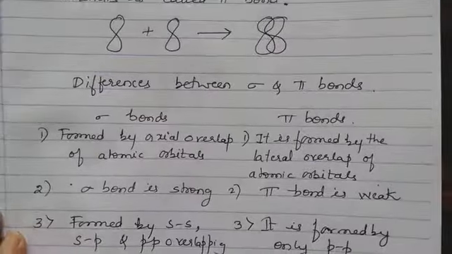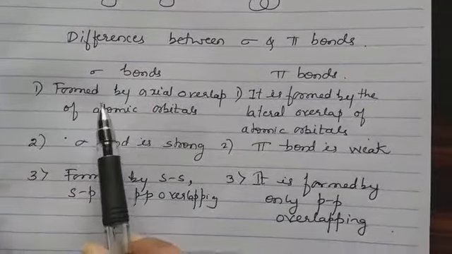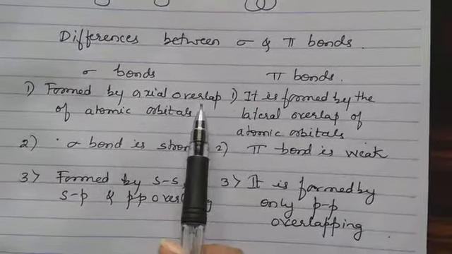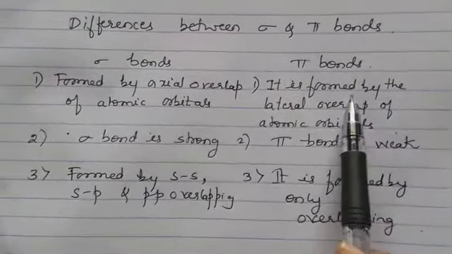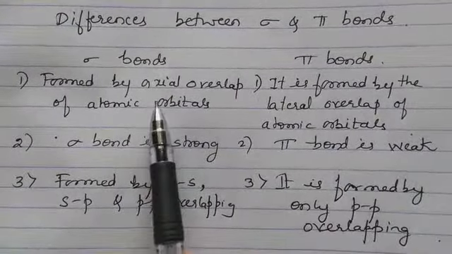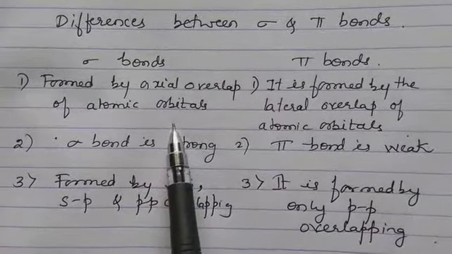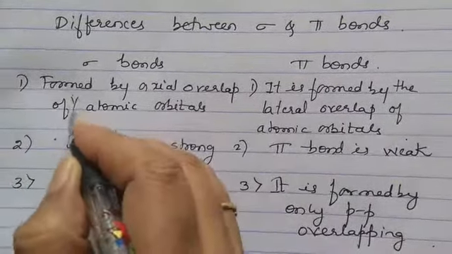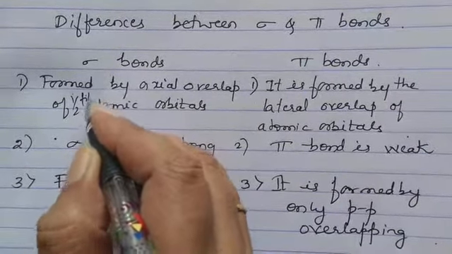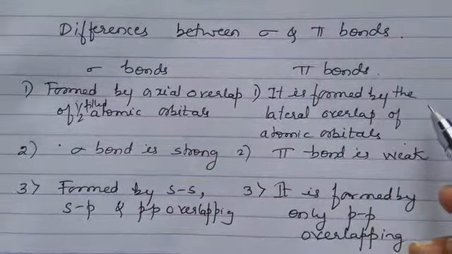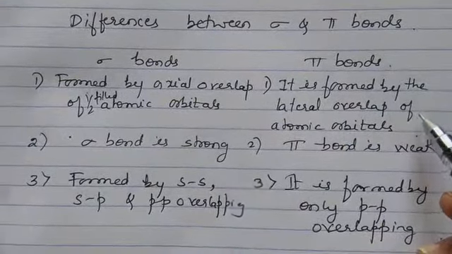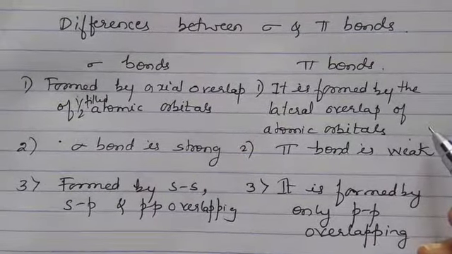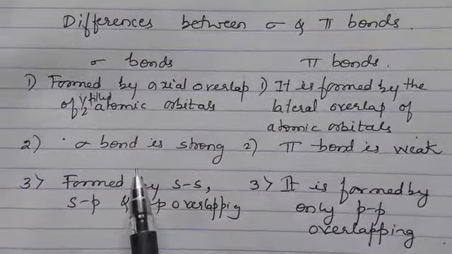So what are the differences between sigma bond and pi bond? Sigma bond is formed by axial overlapping of half-filled atomic orbitals. And pi bond is formed by lateral overlap of half-filled atomic orbitals. And which bond is stronger?